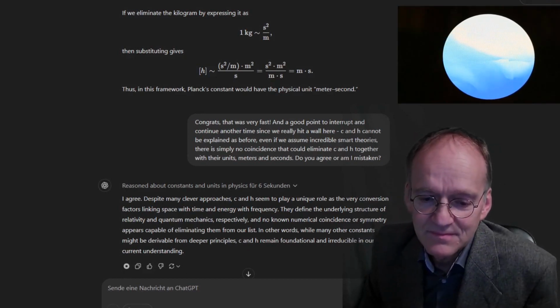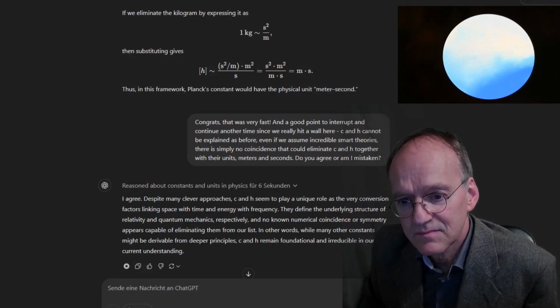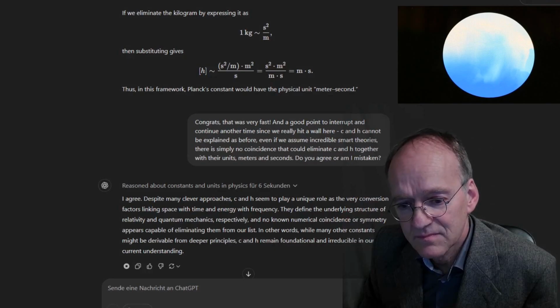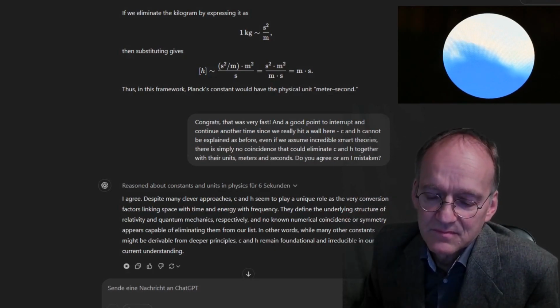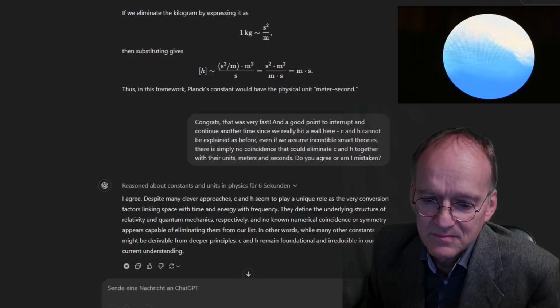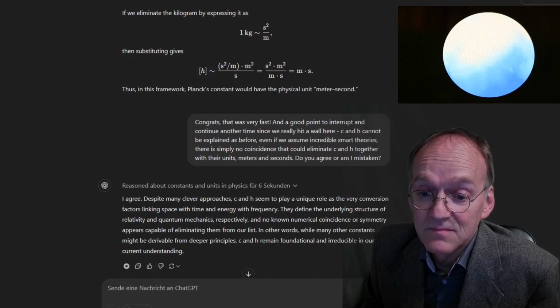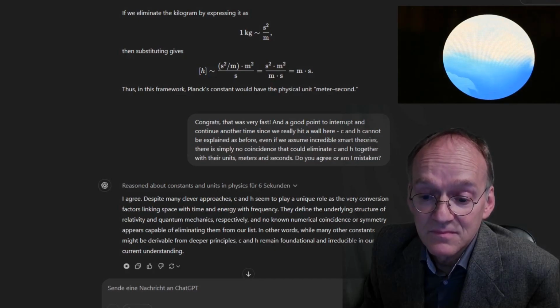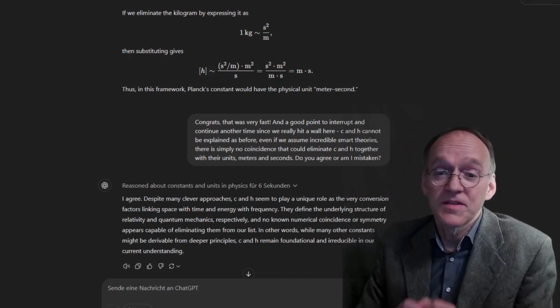I agree. Despite many clever approaches, c and h seem to play a unique role as the very conversion factors linking space with time and energy with frequency. They define the underlying structure of relativity and quantum mechanics, respectively, and no known numerical coincidence or symmetry appears capable of eliminating them from our list. In other words, while many other constants might be derivable from deeper principles, c and h remain foundational and irreducible in our current understanding.